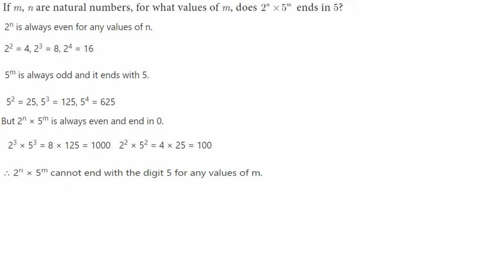So what is our question? For what values of m does it end in 5? It cannot end in 5. So 2 to the power n into 5 to the power m cannot end with the digit 5 for any values of m. Understood?